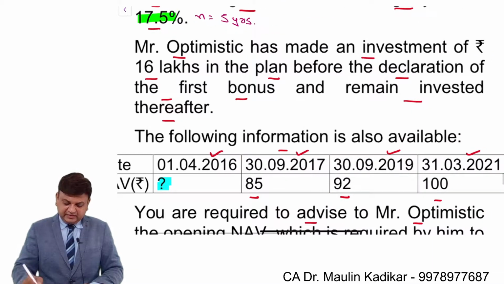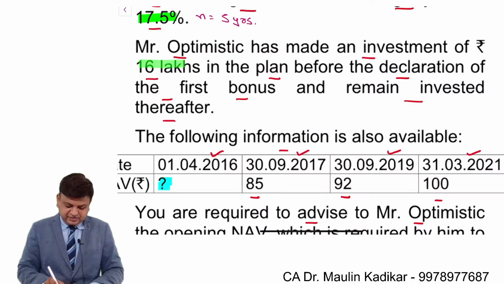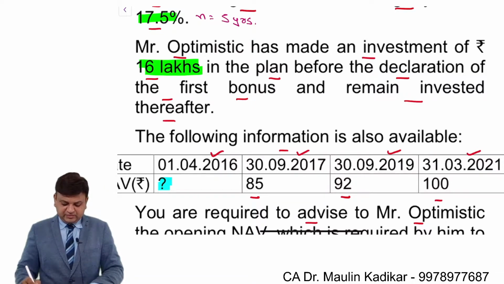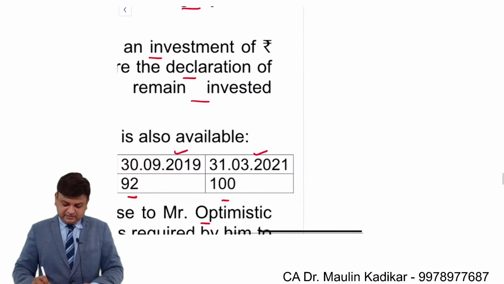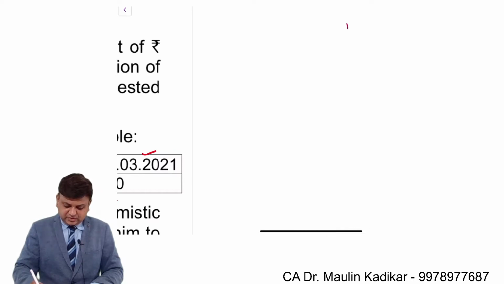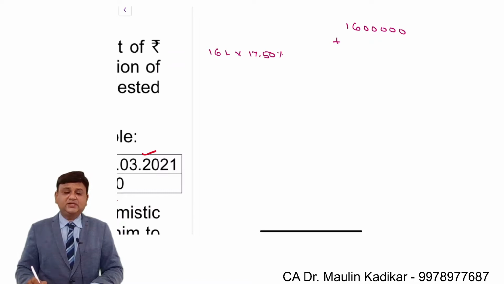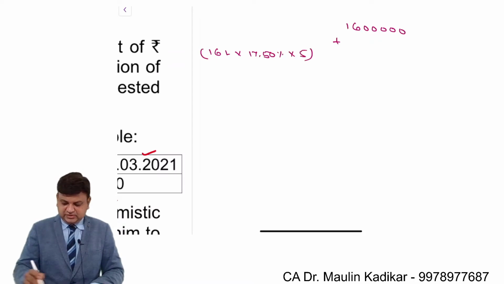The amount of the investment which has been made is 16 lakhs. So based on this information we can compute what must be the redemption value of the investment. Let me explain: 16 lakh rupees was the investment that was made, plus 16 lakhs into 17.5%, that is the return for 1 year, and the time period of holding is 5 years.